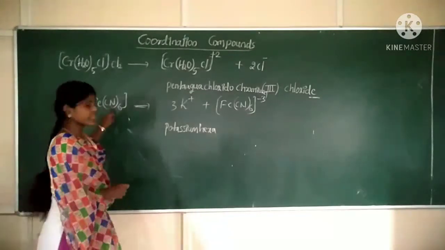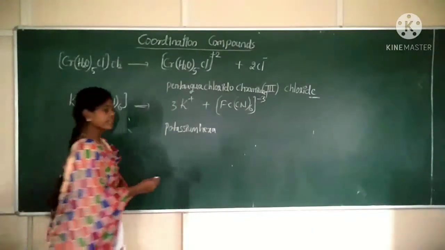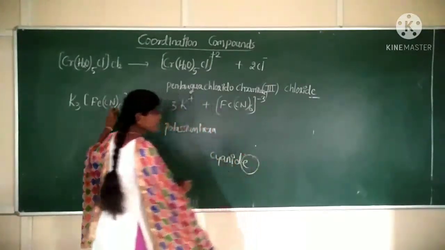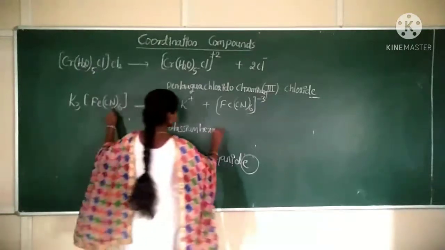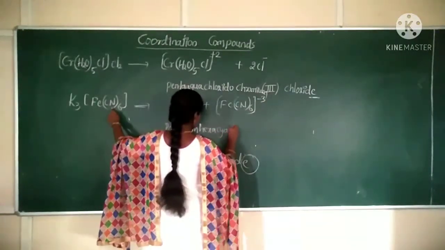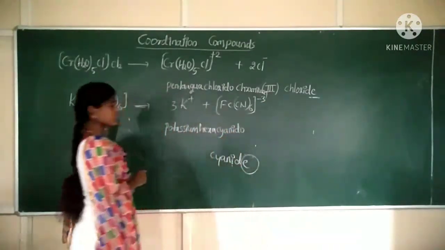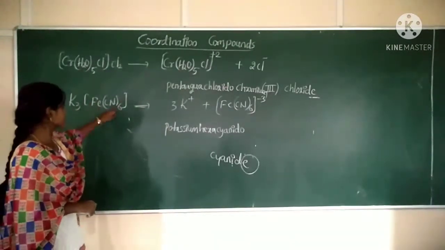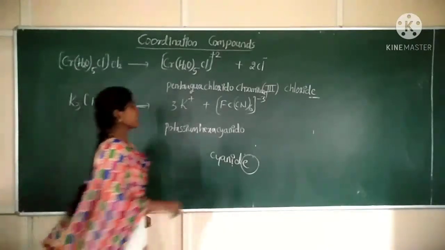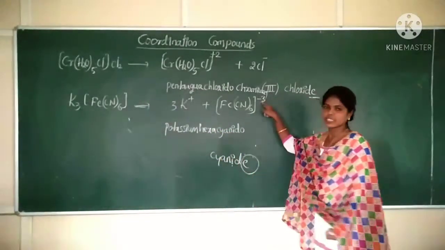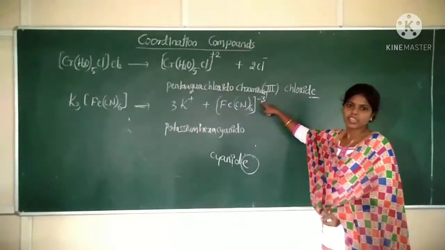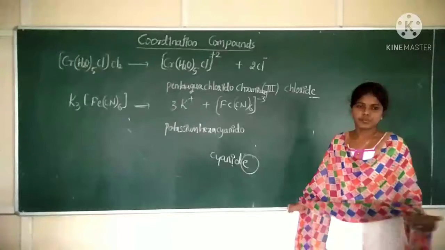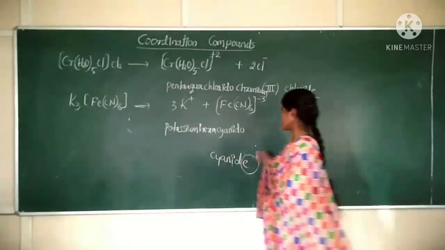So cyanide is there, correct? Cyanide. Here E is replaced by what? O. Correct? So it is cyanido. Okay? Cyanido. Potassium hexacyanido. What is the charge on the complex? The charge on the complex is negative. So when the complex has a negative charge, what should be the name of the central metal ion? It should end with the suffix ate, that is ferrate.